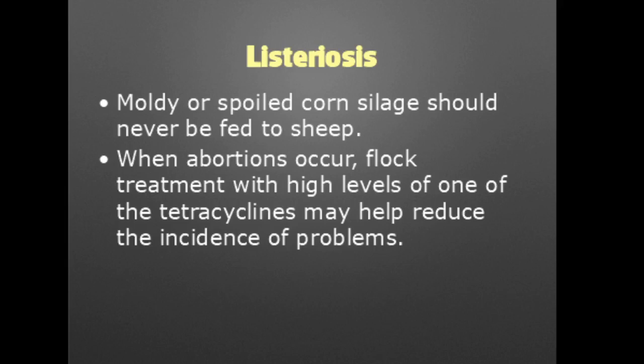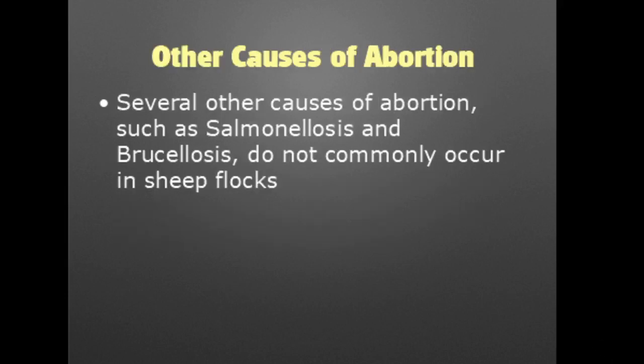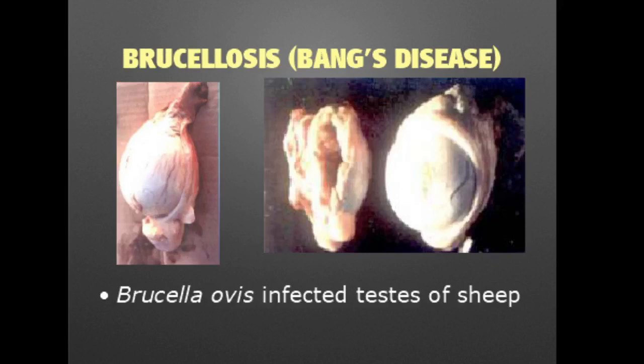When abortions do occur, flock treatment with high levels of one of the tetracyclines may help reduce the incidence of problems. There are other causes of abortion such as salmonellosis as well as brucellosis, which do not commonly occur in sheep flocks. Now here's a picture of the testes of sheep infected with Brucella ovis.